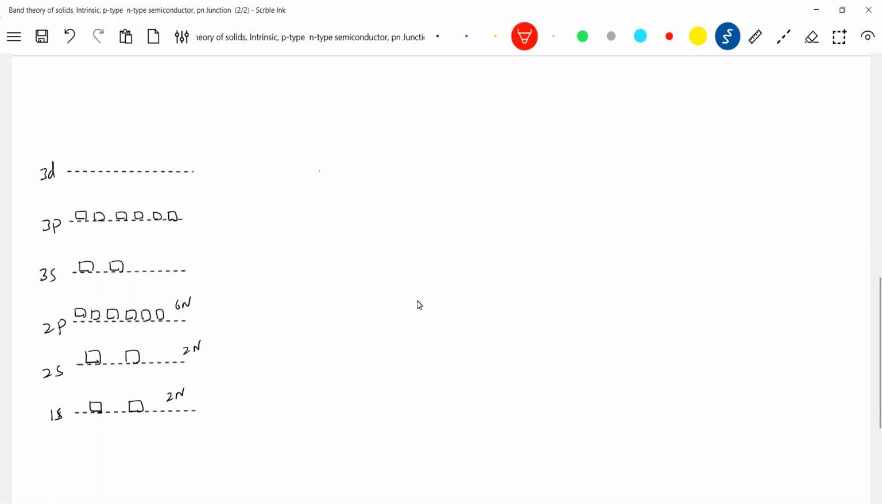The electron will be filled up, occupied by this. There are 2n states here, and 6 states there. Here 2 states are filled up. Here 6 states are available, but only 2 are filled up. This is what happens in the silicon atom. What do you mean by 6n? 6 states available. In that, the 2 are filled up and the remaining 4 are unfilled.